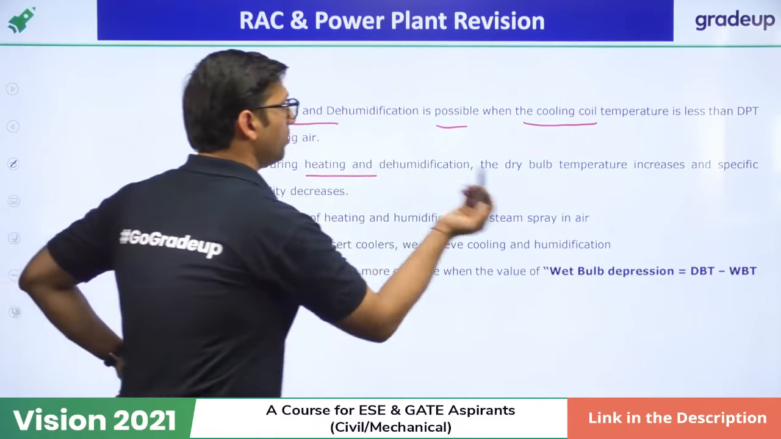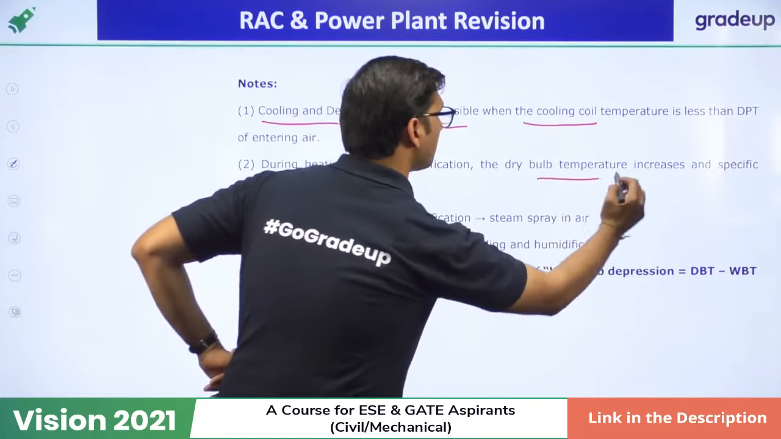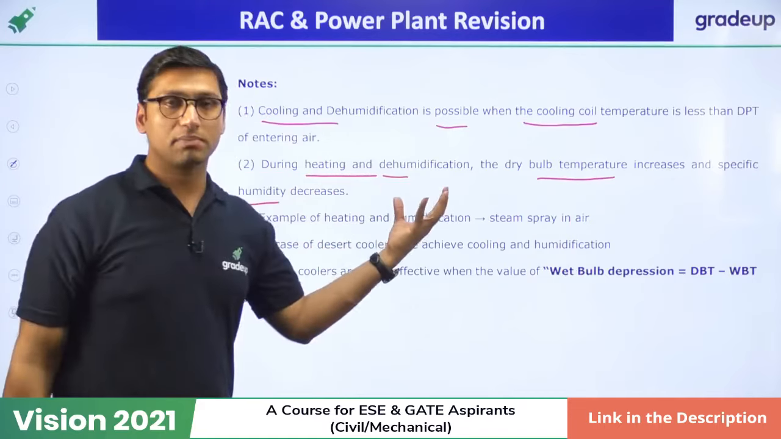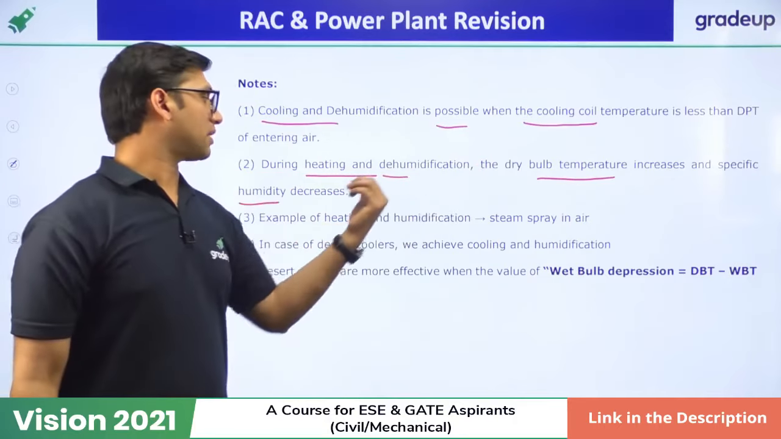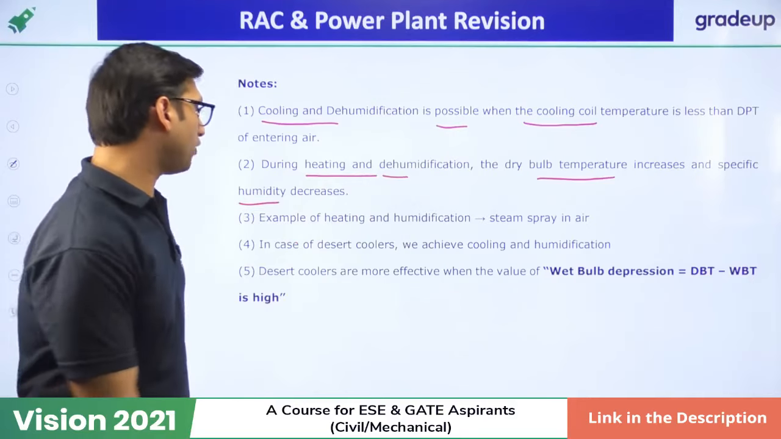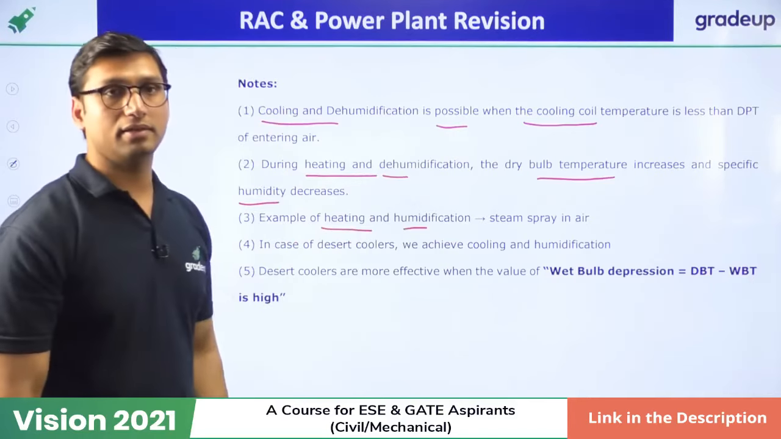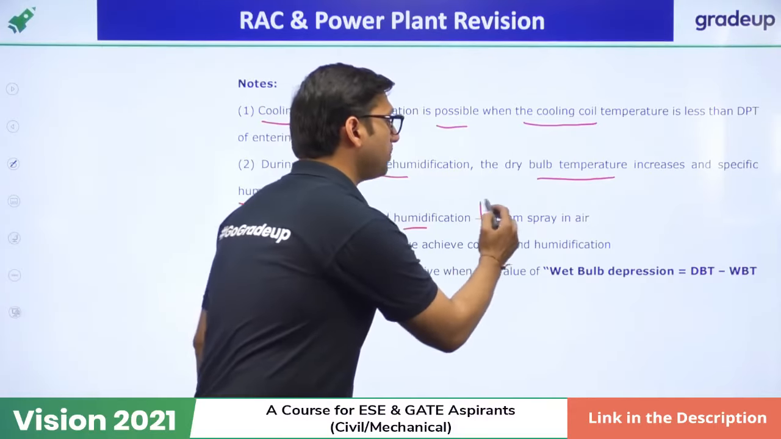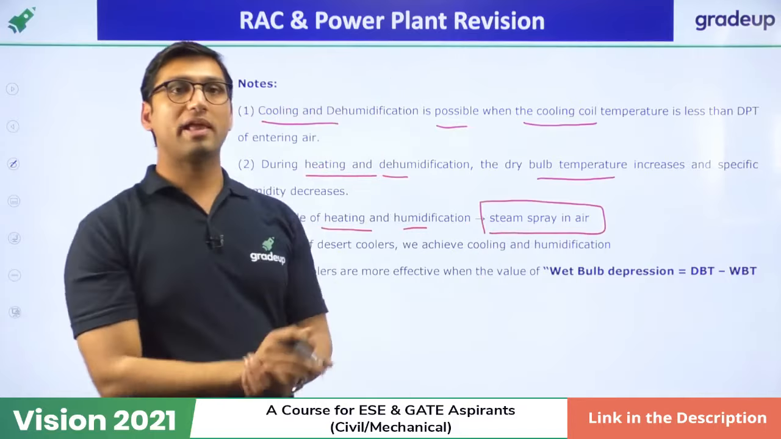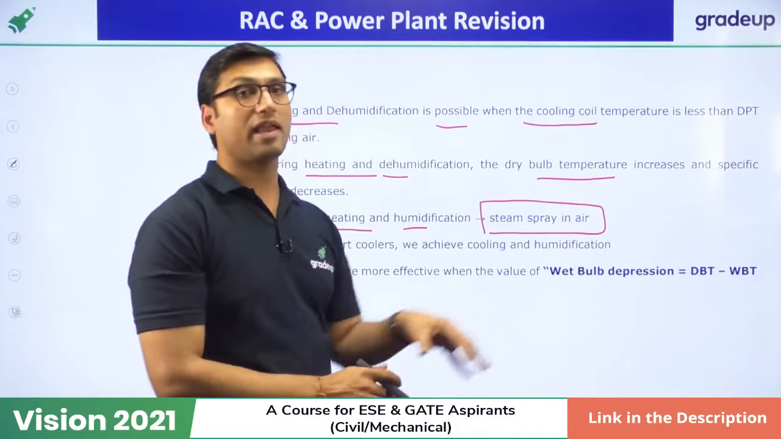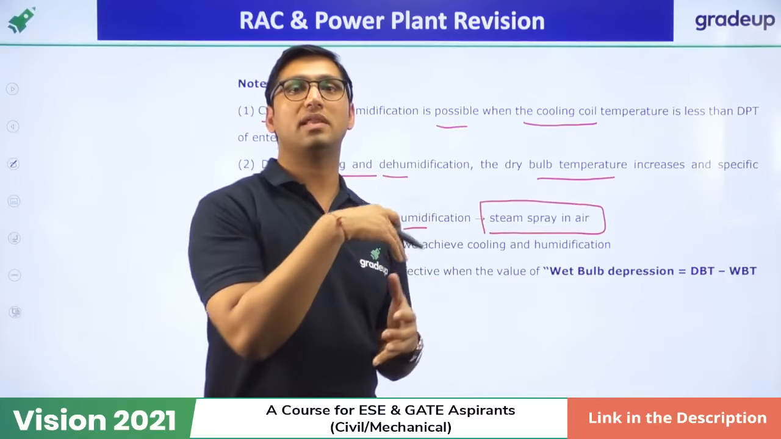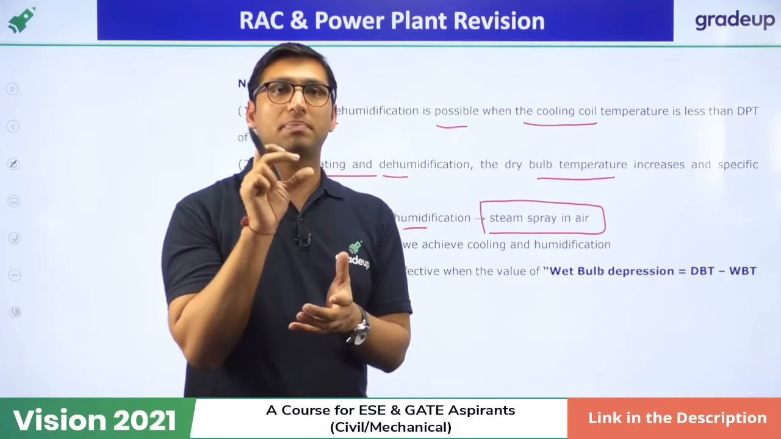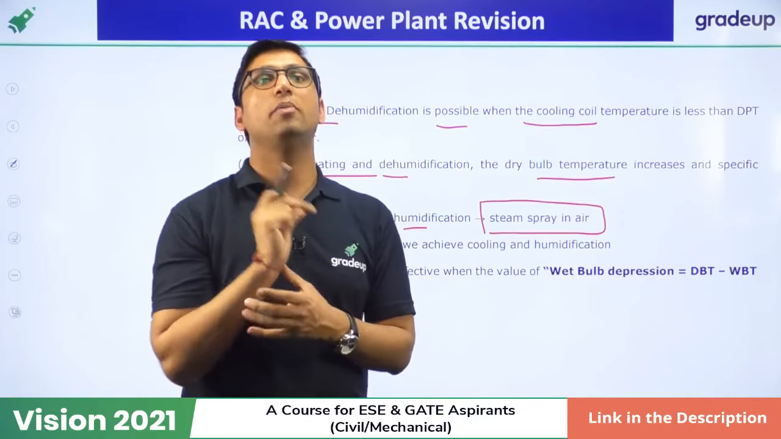During heating and dehumidification, the dry bulb temperature increases and specific humidity decreases. That is quite obvious. When heating and dehumidification both take place, the dry bulb temperature will increase and specific humidity will decrease. Example of heating and humidification, sometimes it is asked as a theory question. Example of heating and humidification is steam spray in air. So if it is a normal air and if we spray the steam into the air, it is not only going to increase the temperature of the air, it will also increase the moisture. So that is why steam spray in air is an example of heating and humidification.